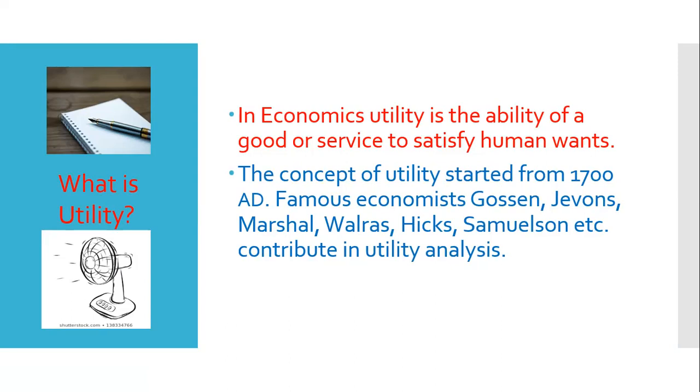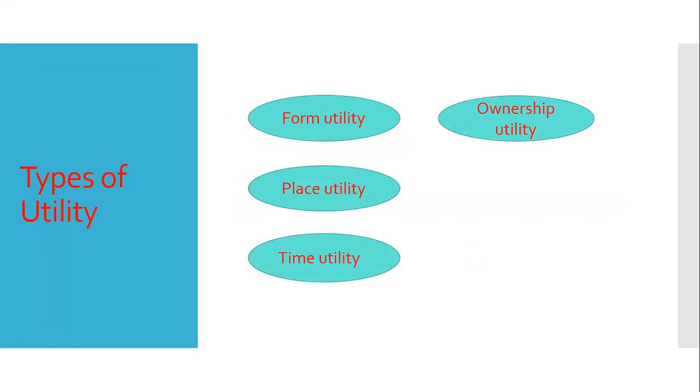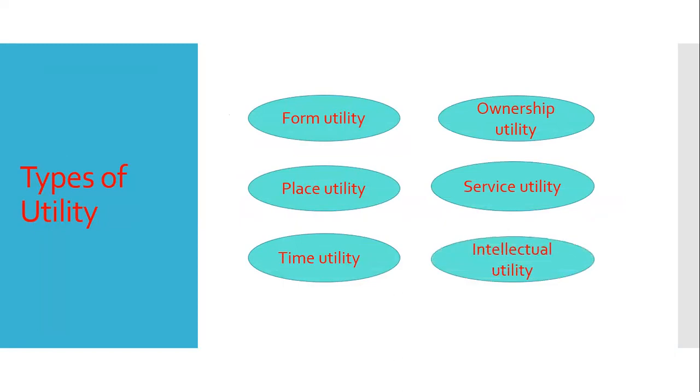So the concept of utility started from 1700 AD. Very famous economists Gossen, Jevons, Marshall, Walras, Hicks, Samuelson, etc. contributed to utility analysis. Let us know the types of utility: form utility, place utility, time utility, ownership utility, service utility, and intellectual utility. So there are 6 types of utility. Let us know one by one.